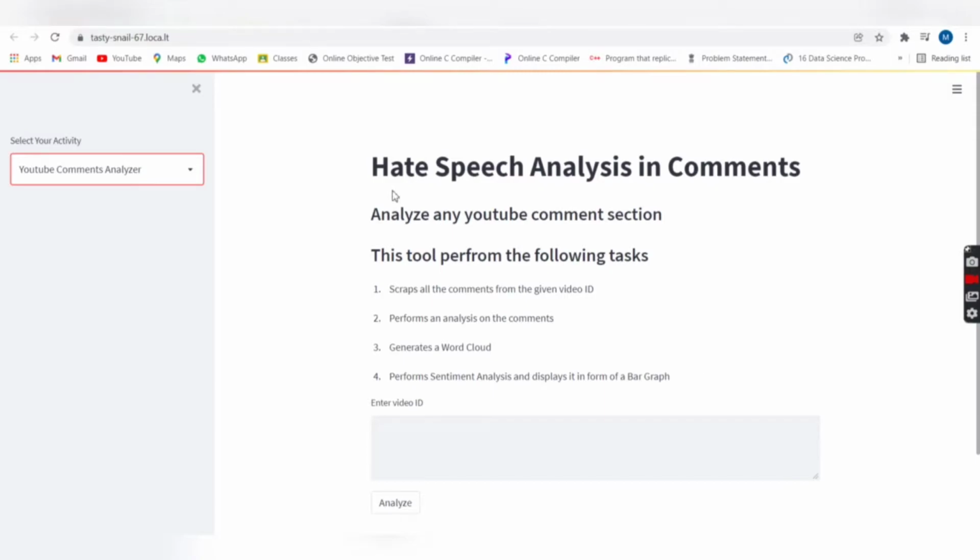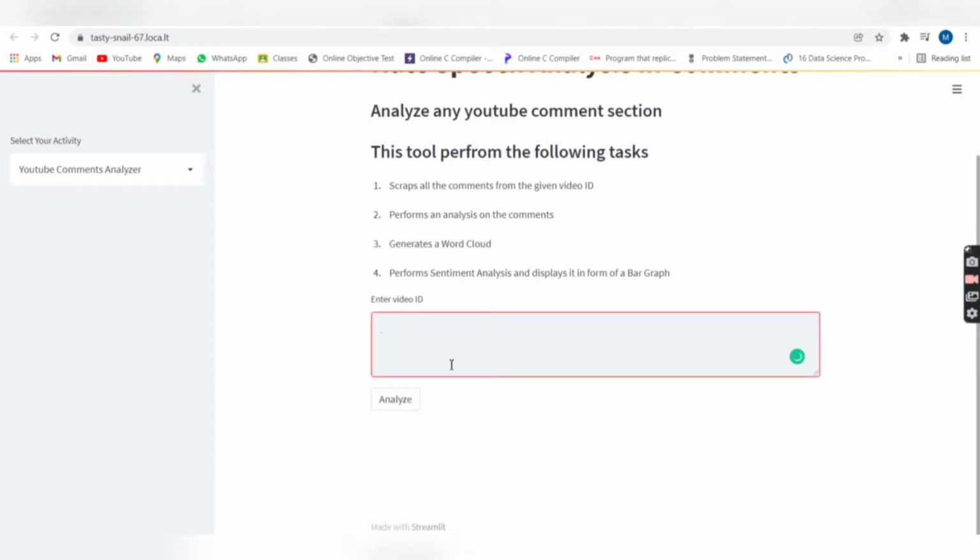Once you get into the portal, this is the screen you will be able to see. On the left hand side, there is a select box with a number of tools that one would like to use. So let me start with YouTube Comment Analyzer. This works by scraping all the comments under a given video ID. It performs an analysis on the comments present under that video, generates a word cloud, performs a sentiment analysis and displays it in the form of a bar graph. All you have to do is just enter the video ID.